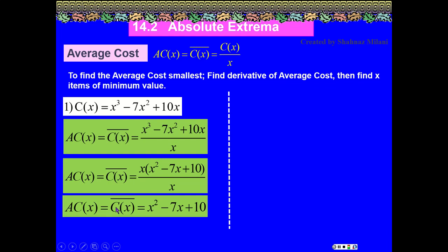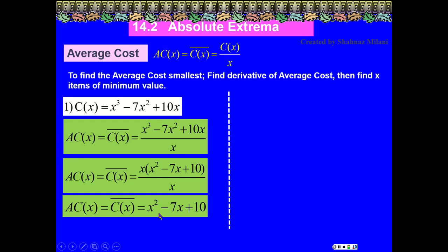Again, if you notice, I indicated the average cost with an A, or a bar above the cost. You don't have to do both. You can do one of them, and I just kept carrying it down. This is my average cost. Now, I have to find the derivative.